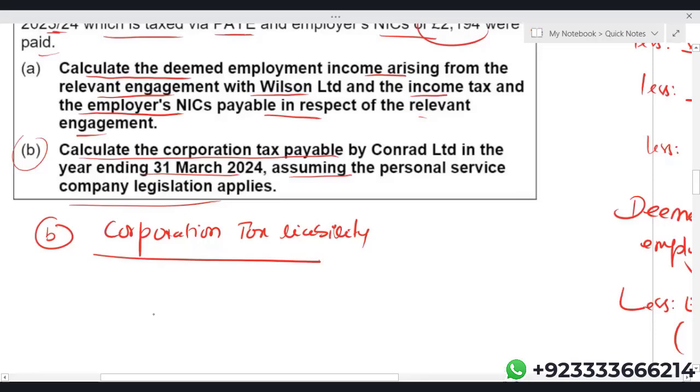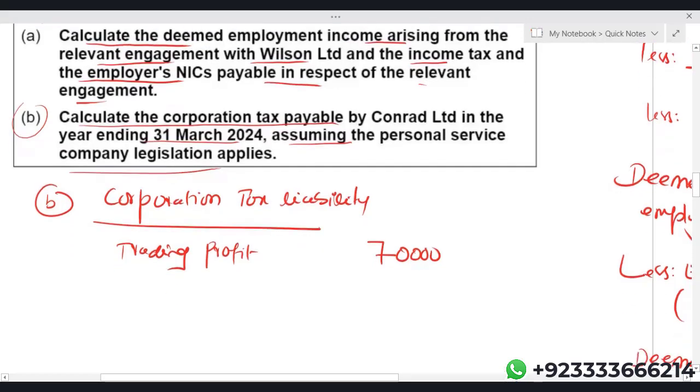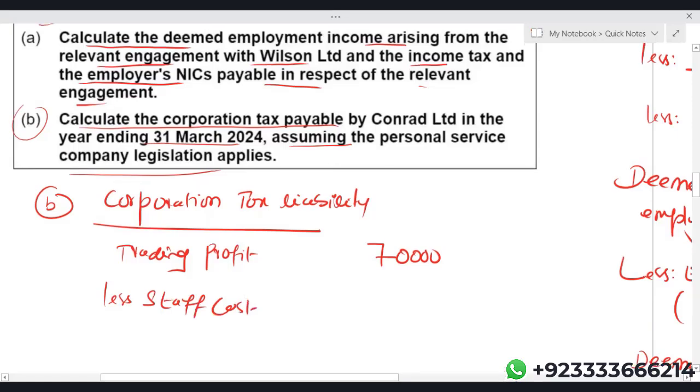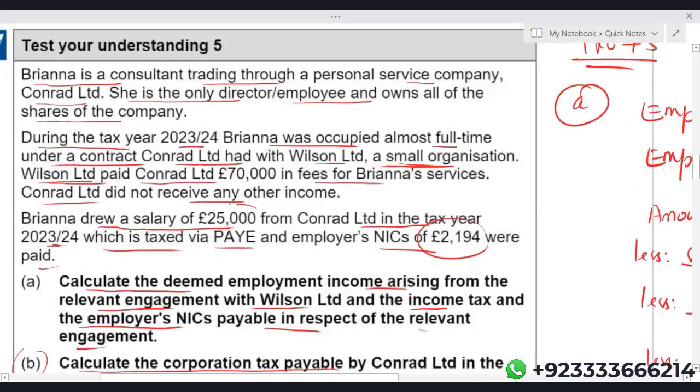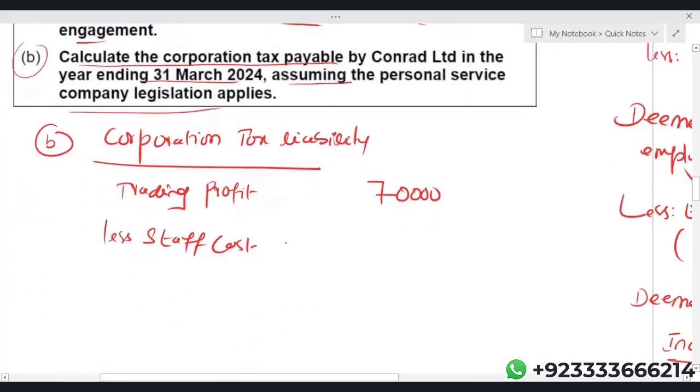Basically, Conrad Limited earned a trading profit of 70,000, let's say. From this 70,000, let us deduct the staff cost. The company is already paying 25,000 to Brian, plus the company has paid 2194, so the staff cost is salary 25,000 plus employer NIC 2194, which gives 27,194.